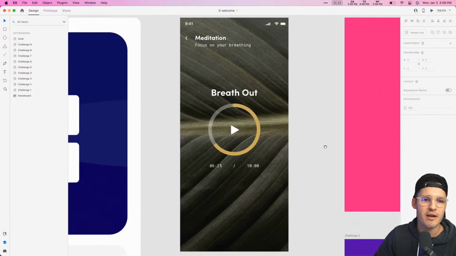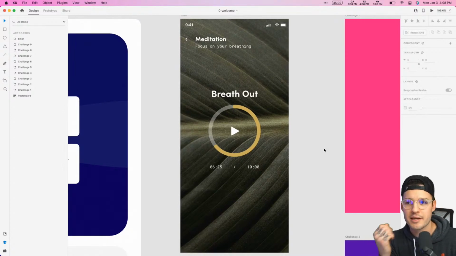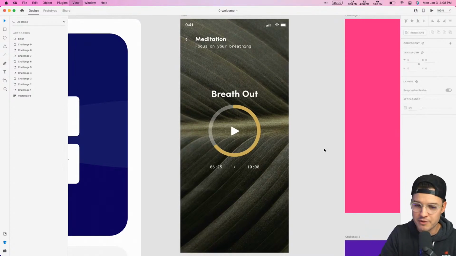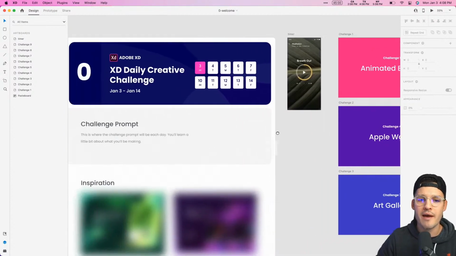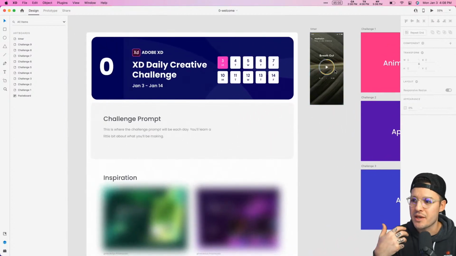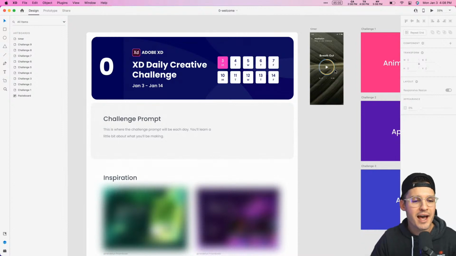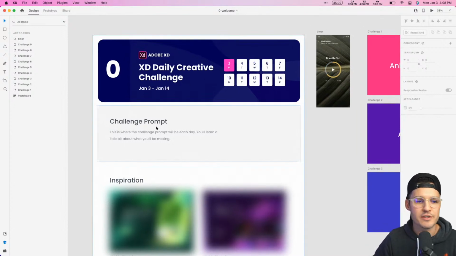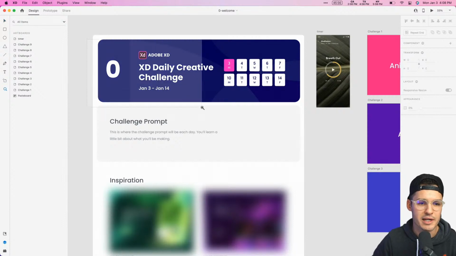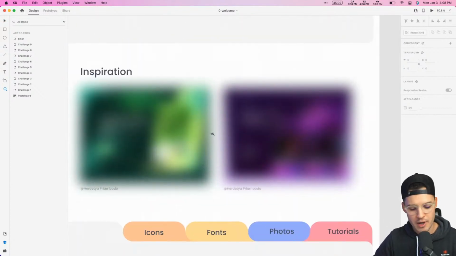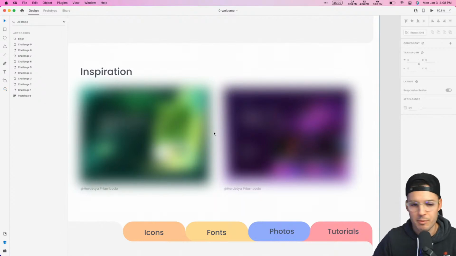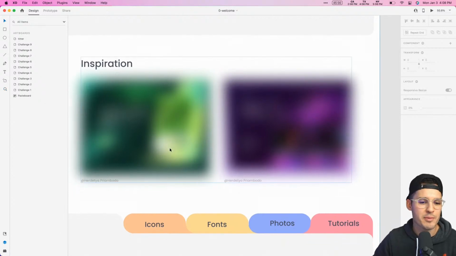All right, so in my starting file, if you wanted to open up in Adobe XD, oh, really quick, I forgot. Let's talk about the file that you'll get. Every day you'll get a starting file, and it will have a starting artboard with some assets, some things that I've prepared for you. And then it's going to have a little bit of instruction if you've never done one of these. So it's going to tell us where we're at in our challenge. You'll get a little prompt, some examples, right? These ones are blurred out because there's no example for today, but we'll give some examples of what you do.